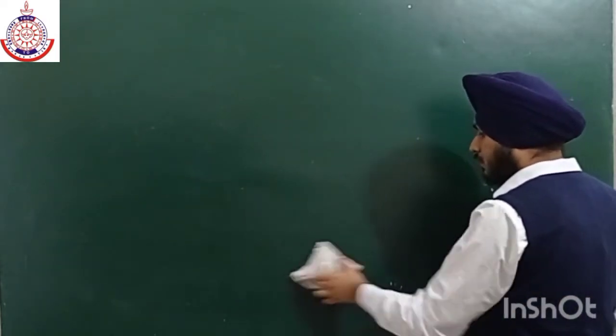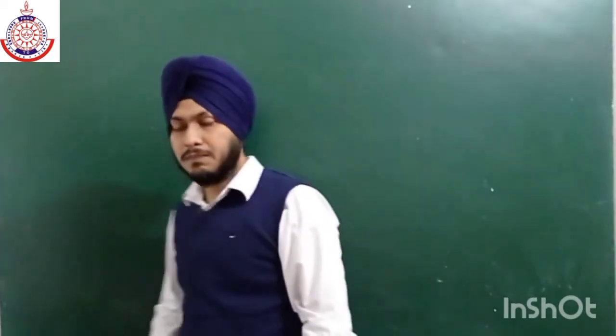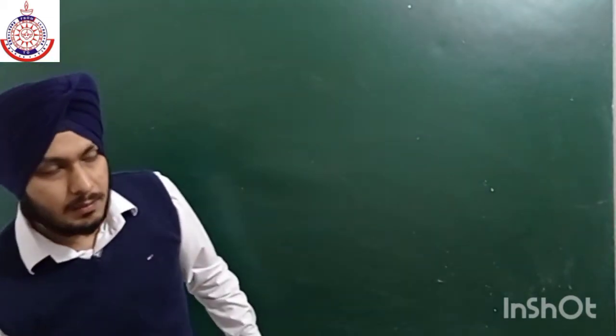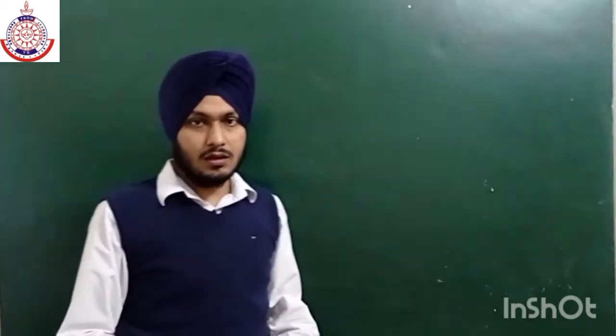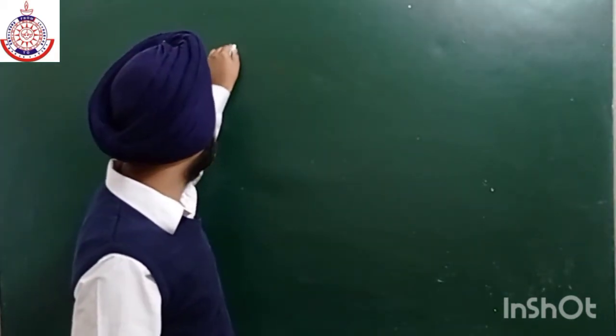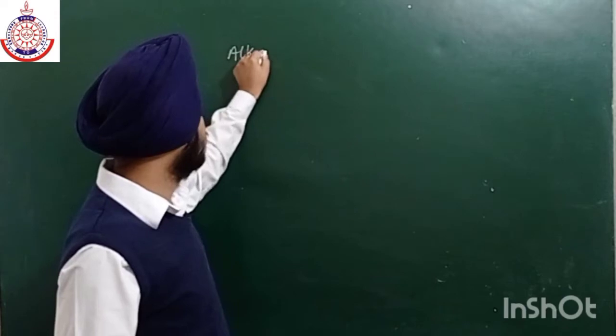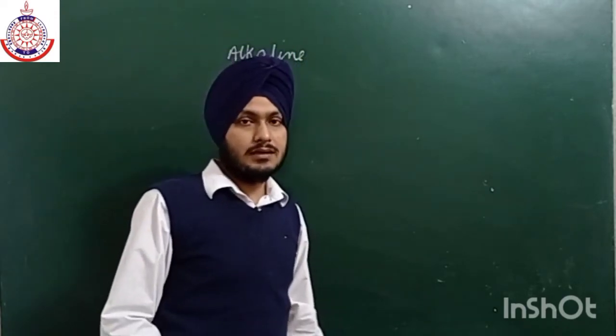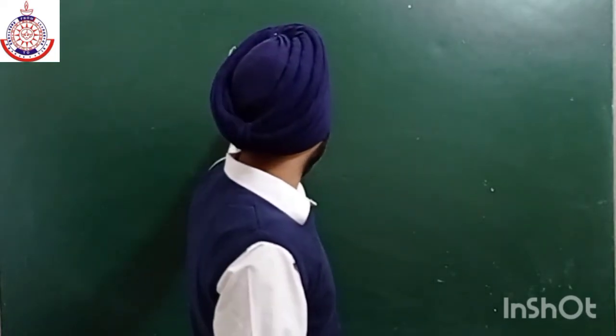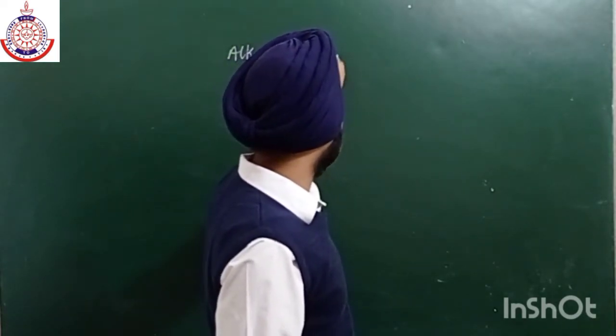Now I am just giving you a brief introduction about the alkaline earth metals, otherwise the video will become longer. If we talk about alkaline earth metals, calcium is the most abundant among them. It is the fifth most abundant element.